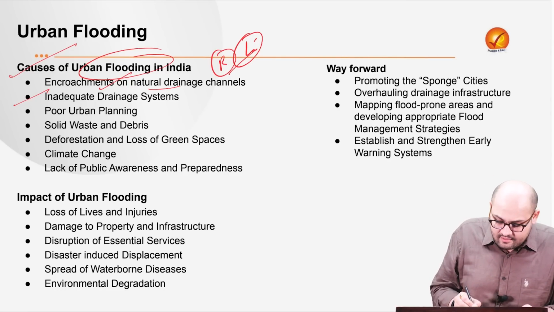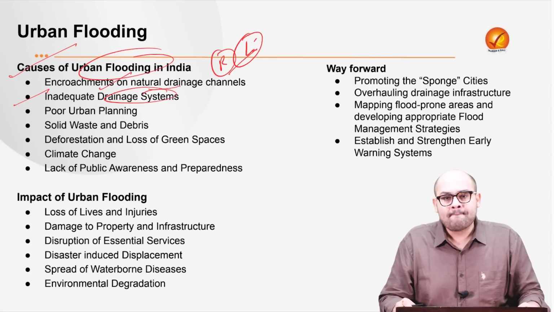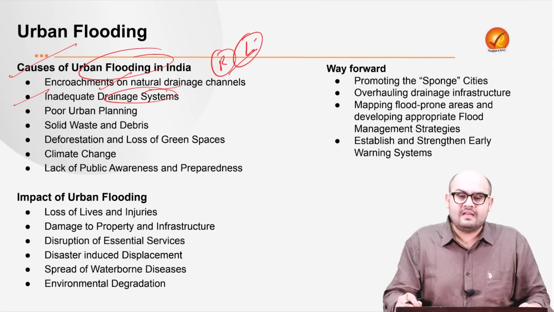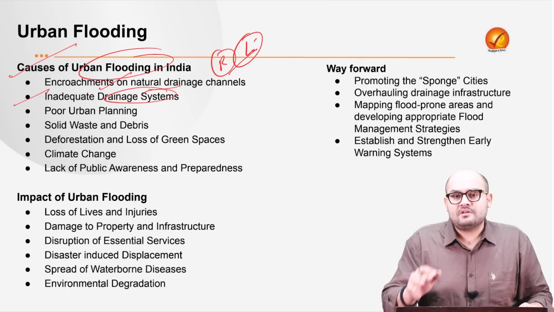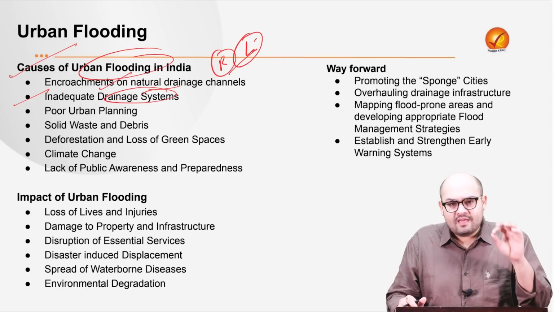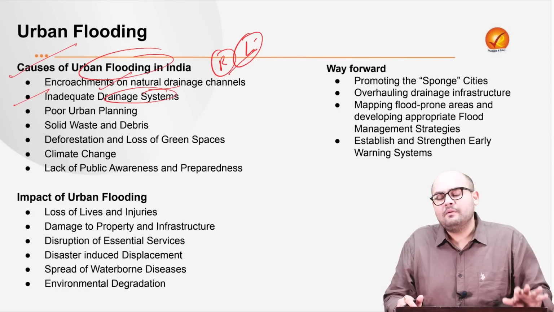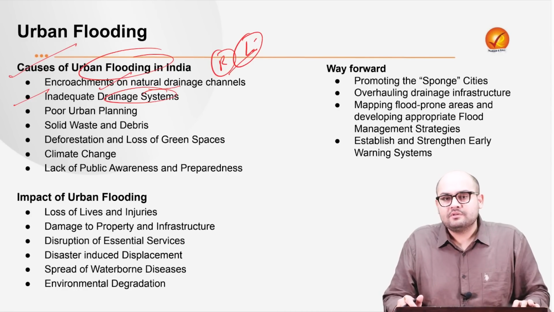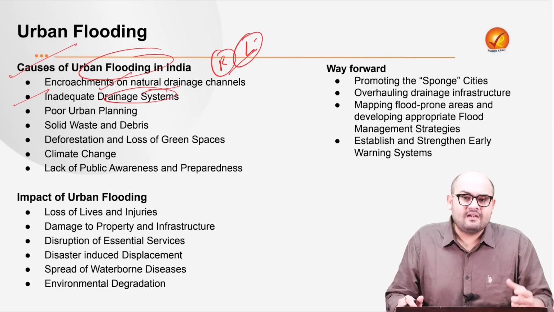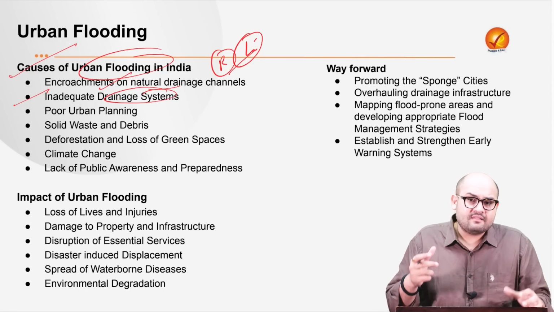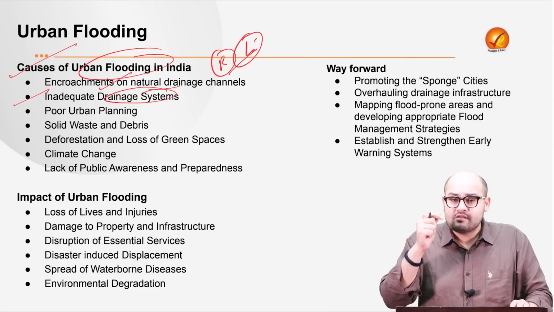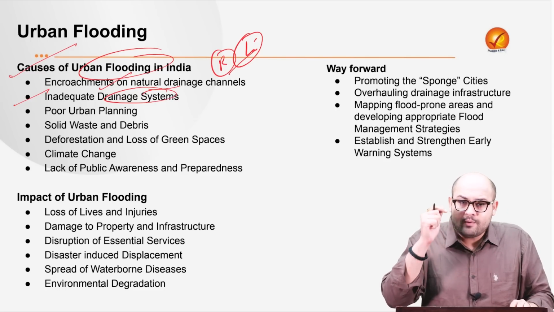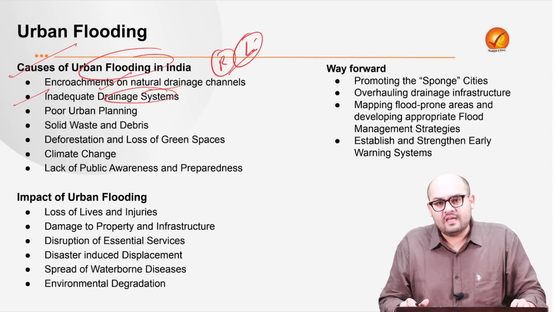Next is inadequate drainage system. As we just discussed, most of the drainage systems in India are insufficient or they are old, right? And they're not in the condition to manage the current population trends, the current population growth, right? So they're in dilapidated conditions. So what we see is that because these drainage systems are not sufficient, they don't have the adequate capacity, there is the rise of the urban floods.